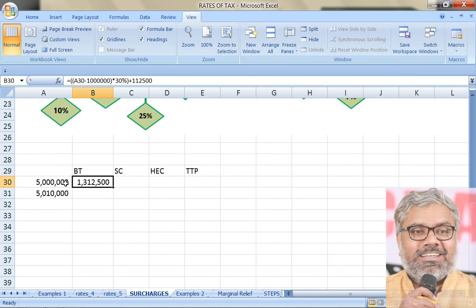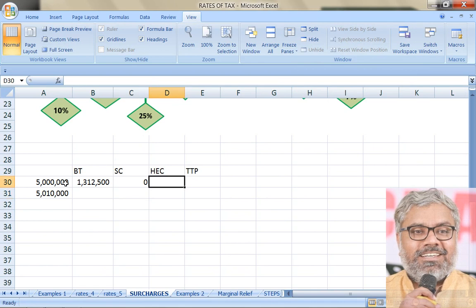We should not take any exotic assumptions, like maybe he is 88 years old, maybe he is ready to die. All these assumptions we should not take. That will not be correct. So, a basic person, a normal person. So 1,12,500 we have to add after calculating 30% on the income exceeding 10 lakhs rupees, that we know.